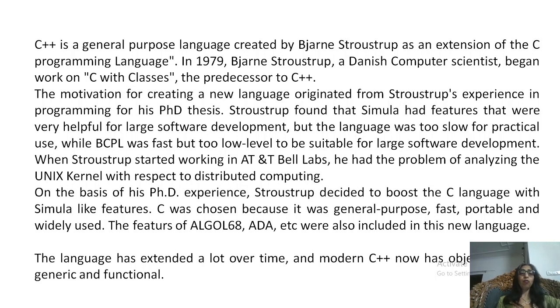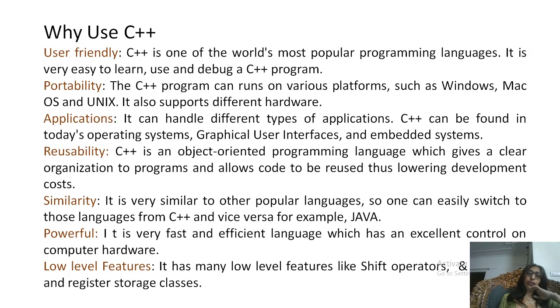That's why he wanted to extend it with classes, and he used the features of Simula so that he could make it an object oriented programming language, and that's why it is known as C++.